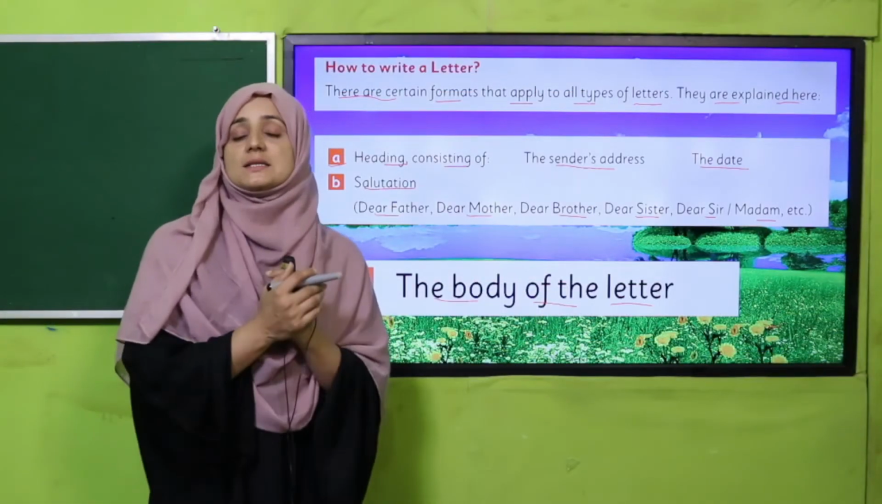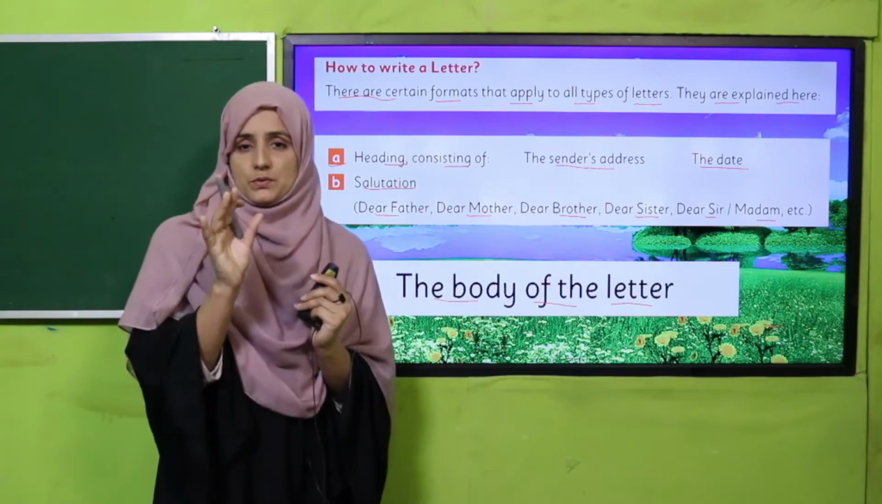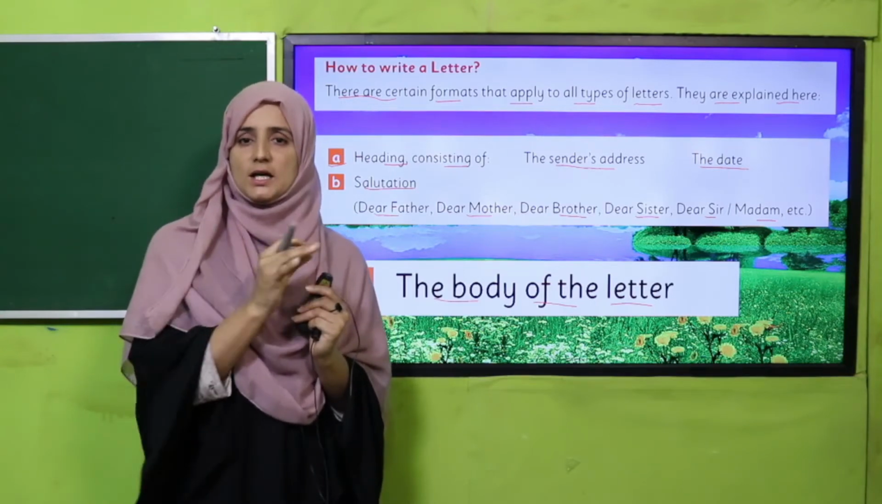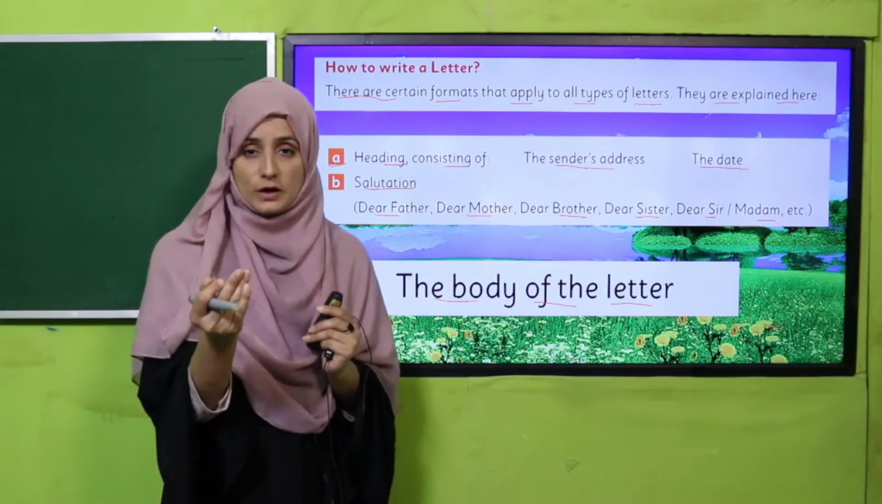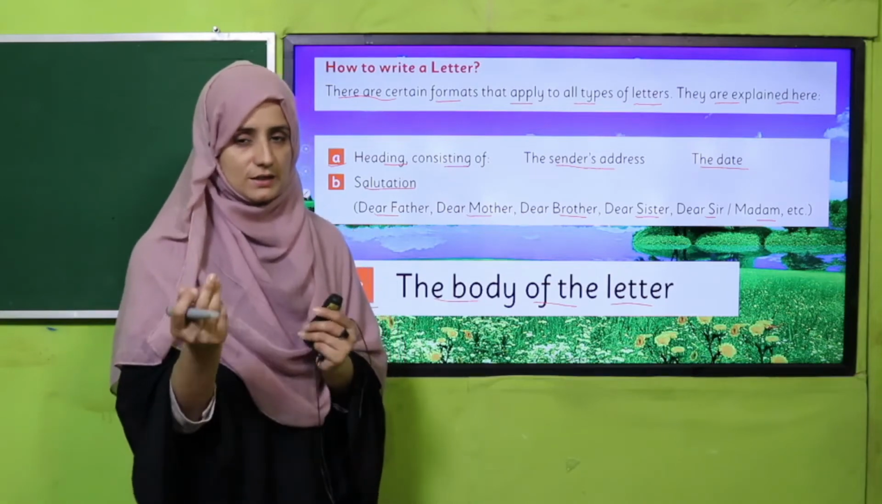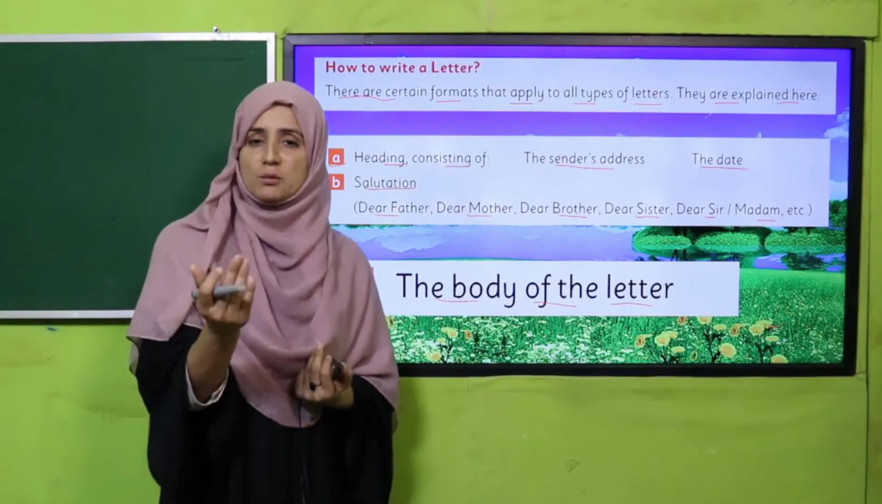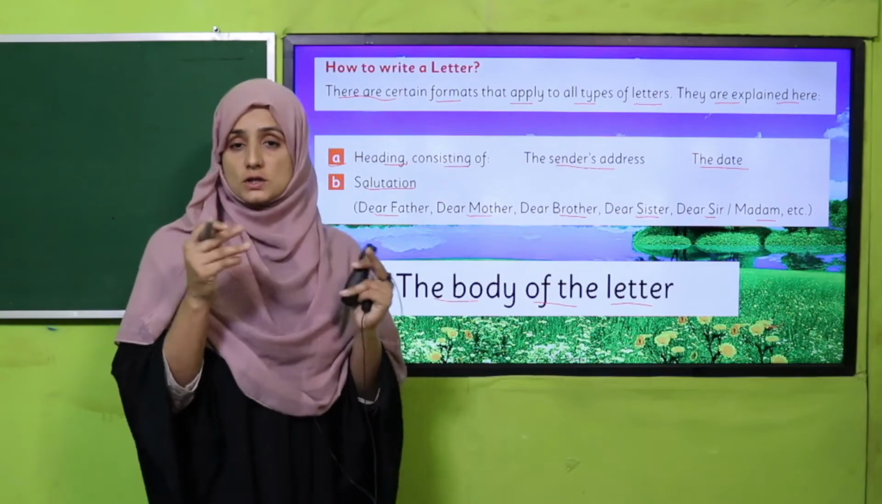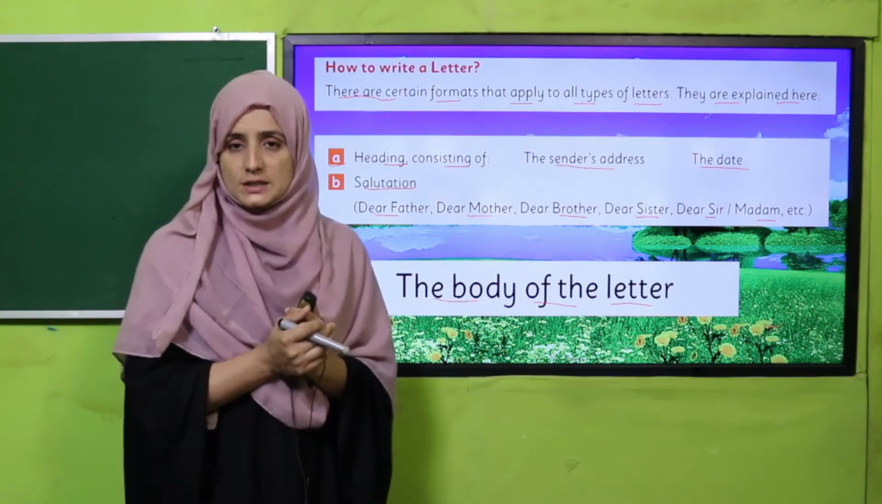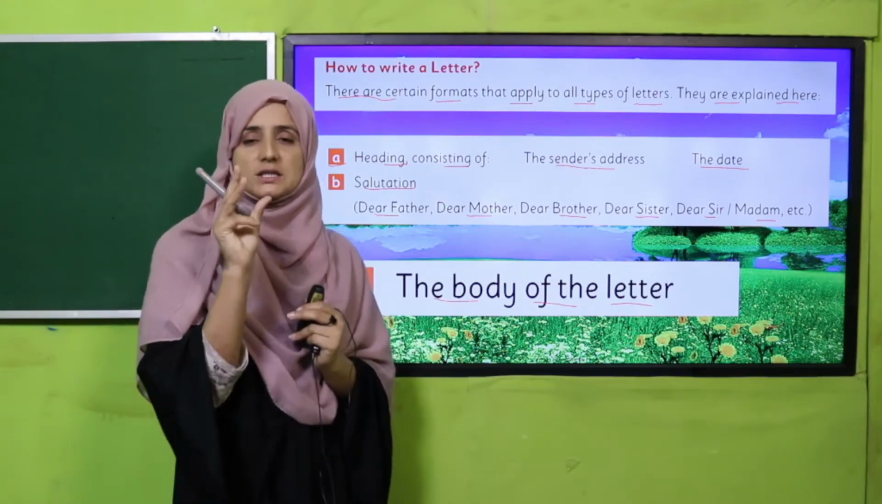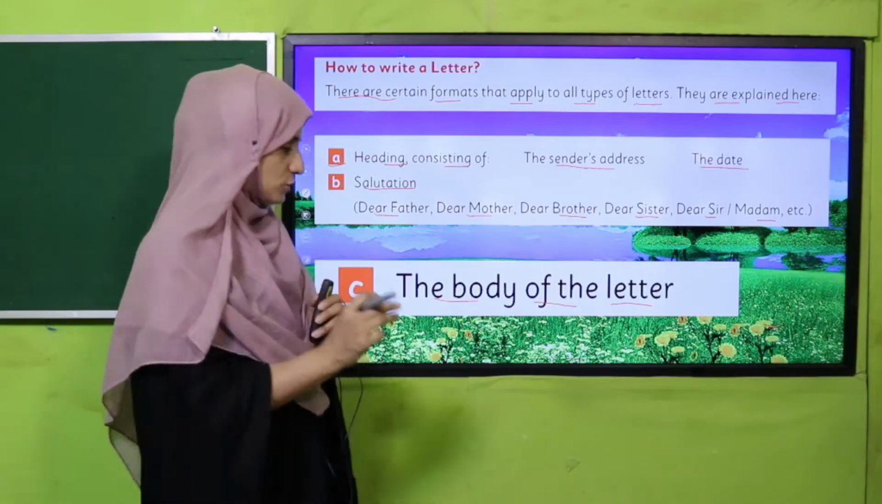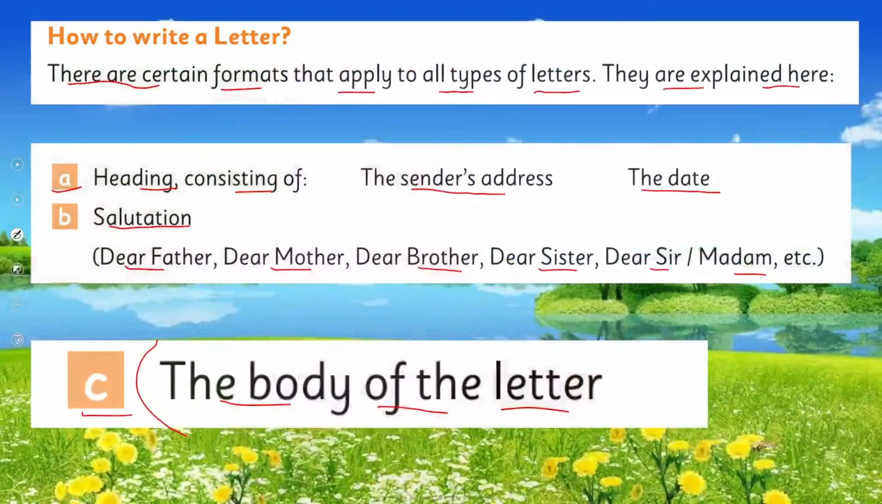The body of the letter is where we state the purpose. We declare our purpose of writing a letter there. Why are we writing a letter? Suppose we want to invite someone, or we want an official leave from office. These types of letters show the purpose of the letter. So in the body of the letter we write why we are writing the letter.